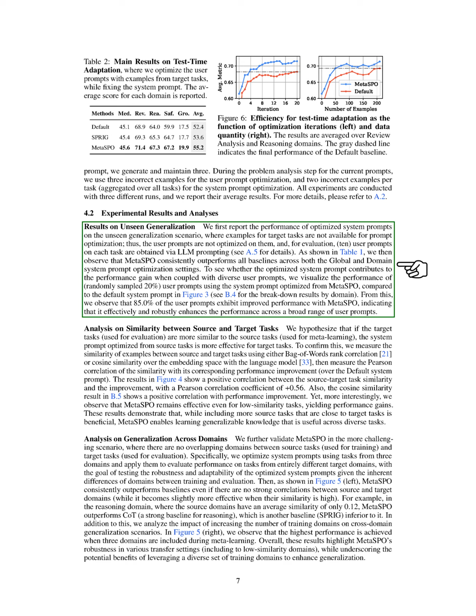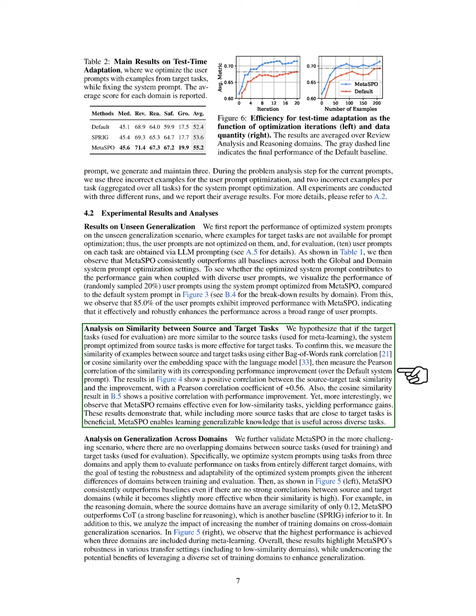Next, we explore the relationship between the similarity of source and target tasks. We hypothesize that greater similarity leads to better performance. By measuring this similarity and correlating it with performance improvements, we find a positive correlation, indicating that while similar tasks are beneficial, Meta-SPO still performs well even with low similarity tasks, showcasing its ability to generalize knowledge across diverse tasks.